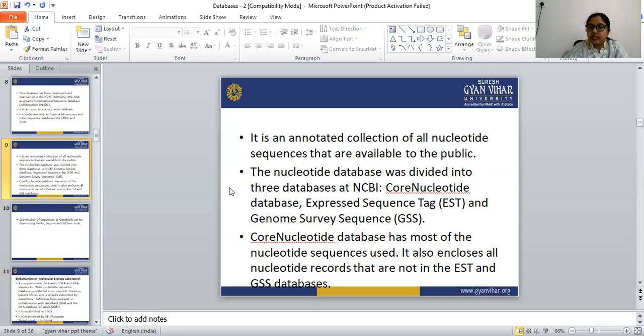The core nucleotide database has most of the nucleotide sequences used. So in the core nucleotide database, we can find all the nucleotide sequences.